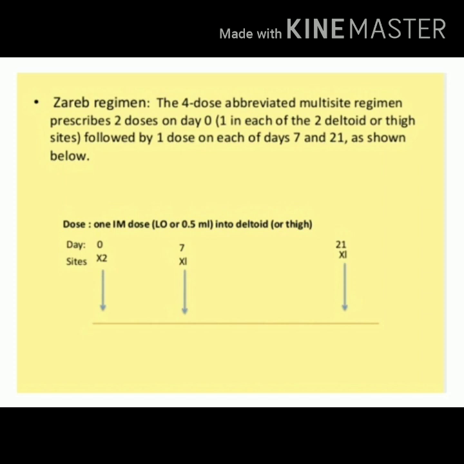Here you can see only 3 blue colored lines indicating the days when the patient should take the vaccine. But note, on day 0 you are going to give 2 doses of rabies vaccine and then the next 2 doses. So total 3 visits.